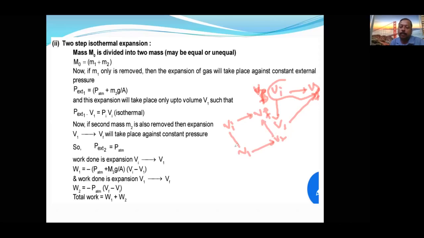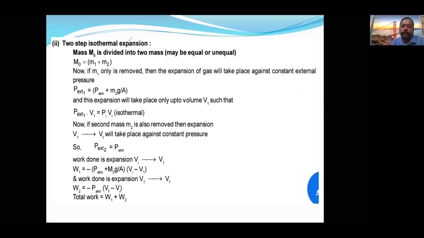can anybody tell me which step process it is? Very good, three-step expansion. This is the first step, this is the second step, this is the third step. Like that, with n steps, if you add all of them, automatically irreversible will be converted to reversible expansion. But isothermal is still utilized. N steps I have covered.